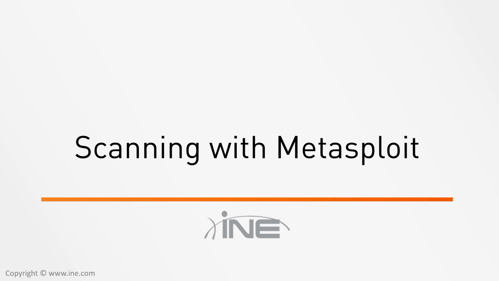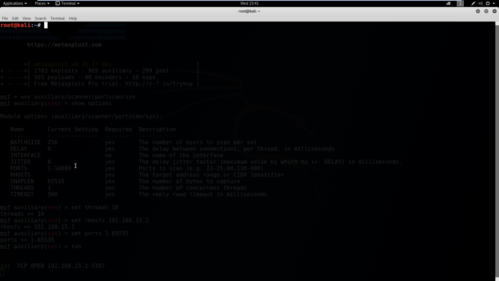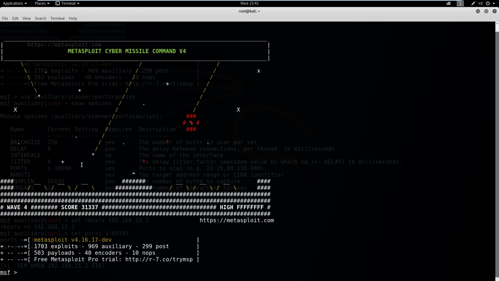What we want to do is go into our Kali box and get right into it and load up MSF console. Like we did with Nmap and like we did with Nessus, we're going to do a scan of all ports using Metasploit. And I'm going to show you around the auxiliary section as well, so that way you can get a feel.